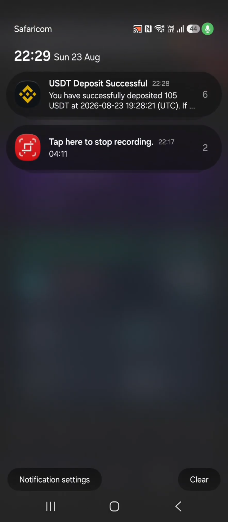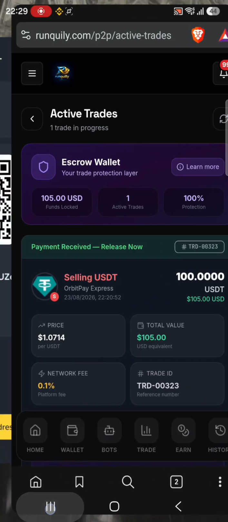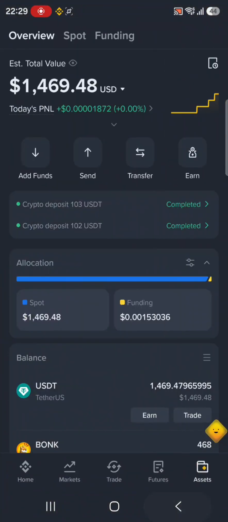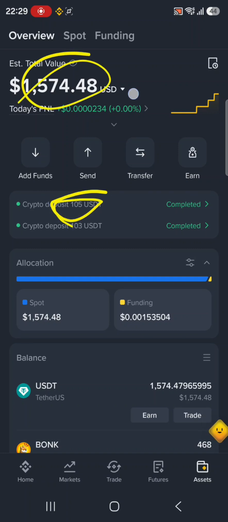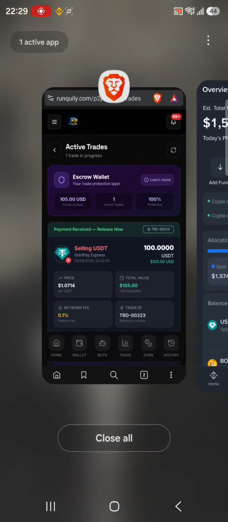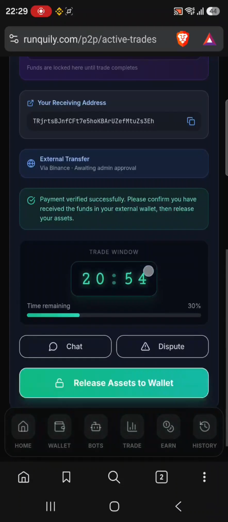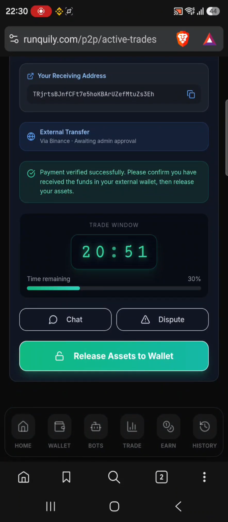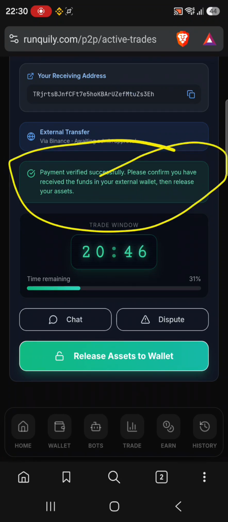So in arbitrage trading external transfer, what you need to consider is to check if you've been paid the correct amount. Like you can see mine, USDT, you have successfully deposited 105 USDTs. So that means my arbitrage trade has been paid. You go to your Binance, you check here and you confirm your balance. You can refresh and check if it is the right one. So we've been paid, and I'll go and check if the trade has been completed. Here I'm reading, payment verified successfully. Please confirm you have received the funds in your external wallet, then release your assets.